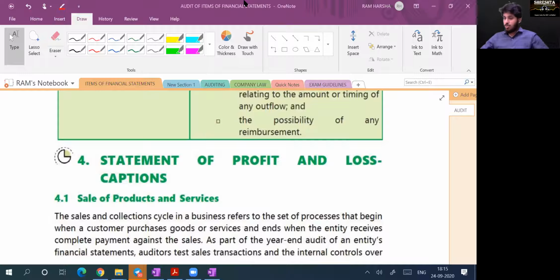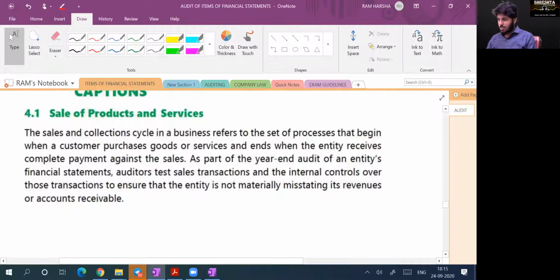Fine. Now, how to verify statement of profit and loss account and captions. First, the first and foremost P&L income is sale of products and services. This is nothing but what we call revenue from operations. Yes or no? Yes, sir.